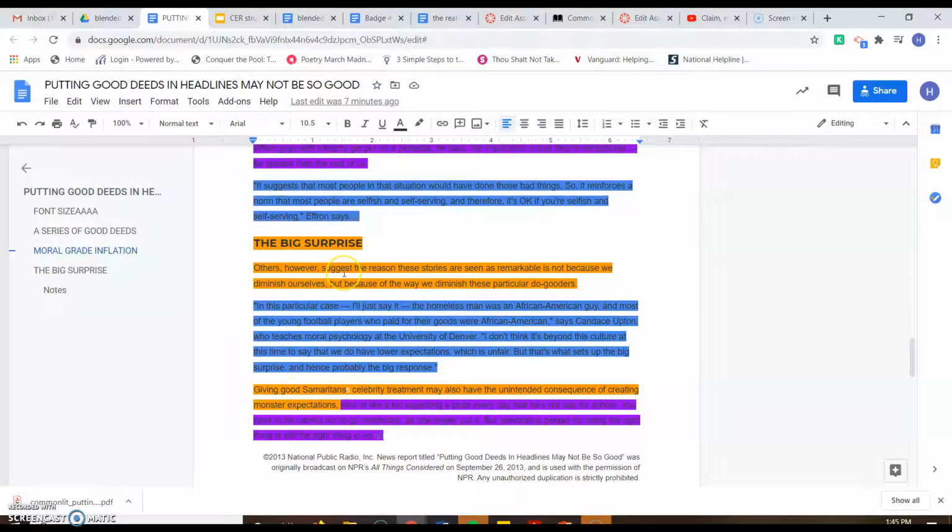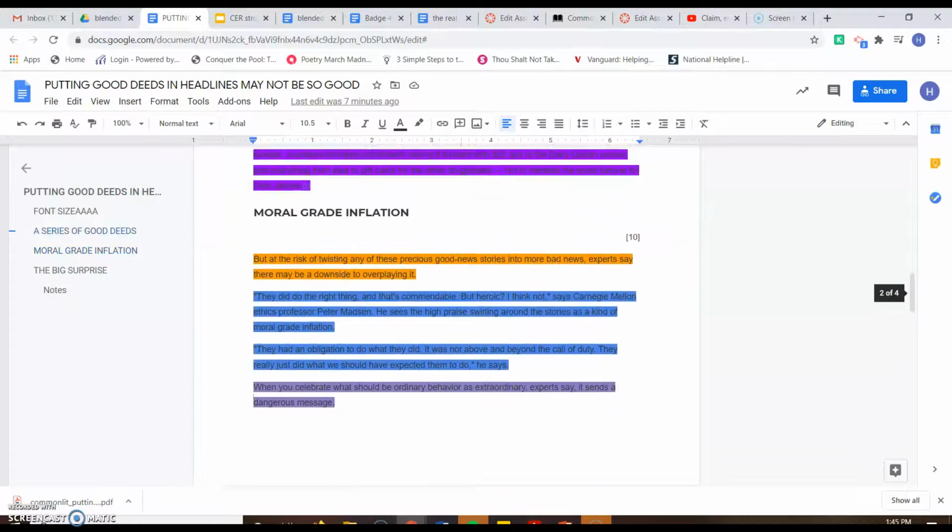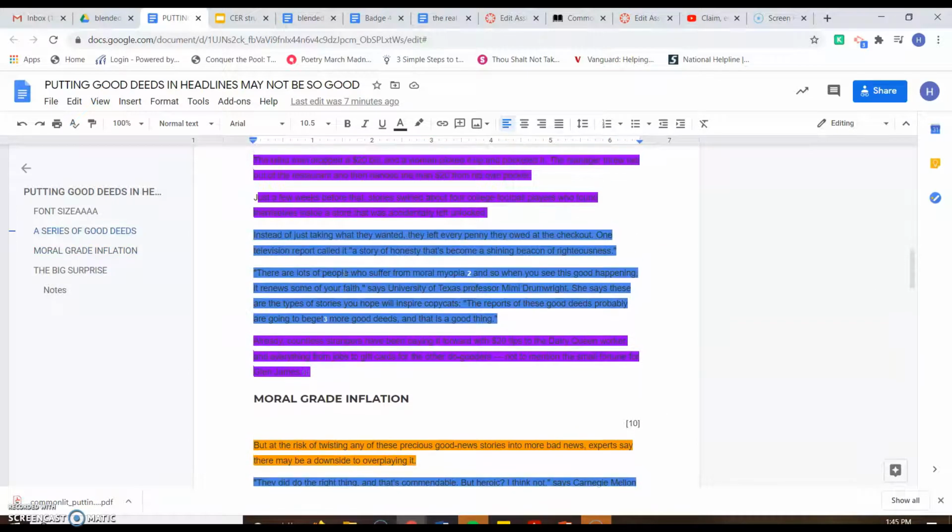So hopefully that helped to understand claims, evidence, and reasoning. Obviously, for the purposes of this class and just learning how to use claim, evidence, and reasoning, we will start off writing paragraphs. So you'll just write claim, evidence, and reasoning in each paragraph. Probably about 2 pieces of evidence per paragraph.